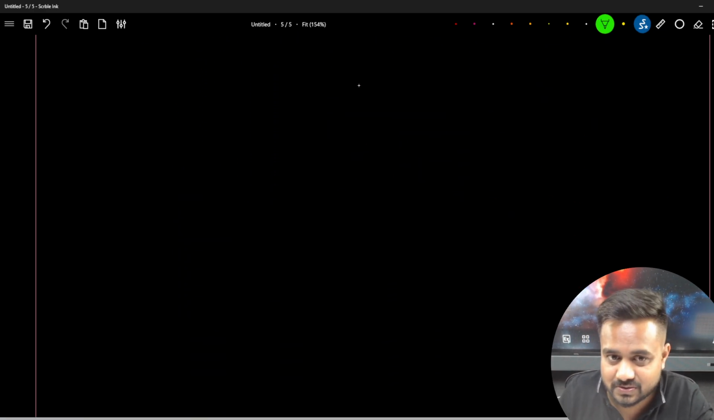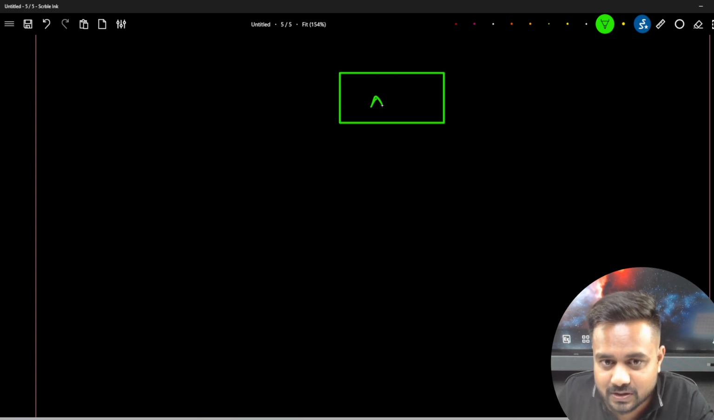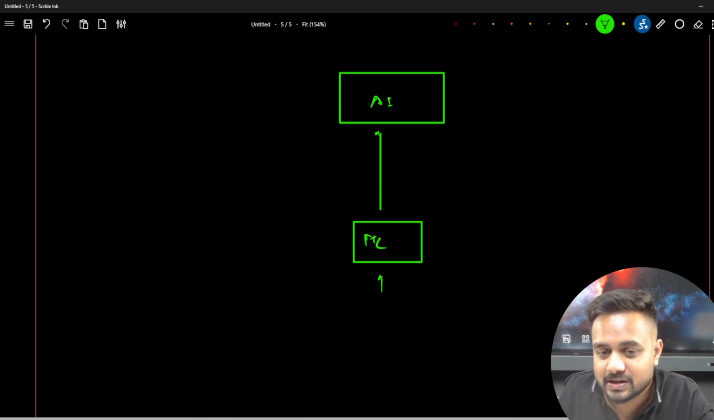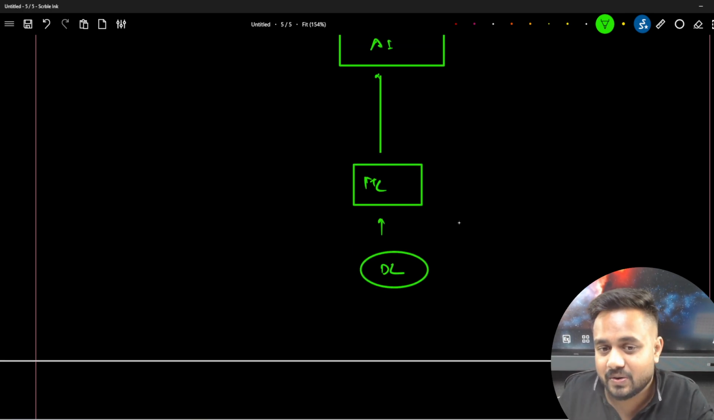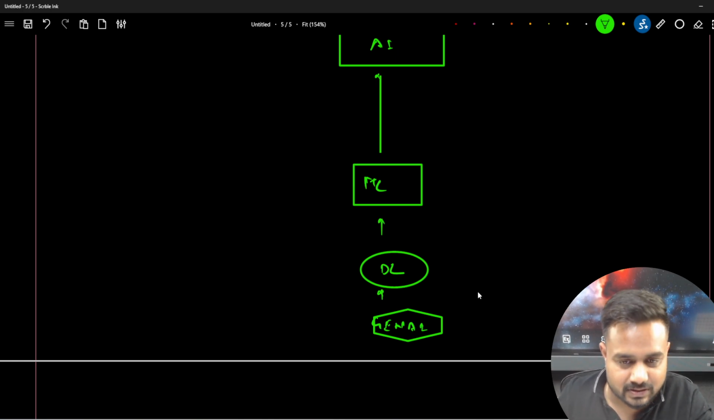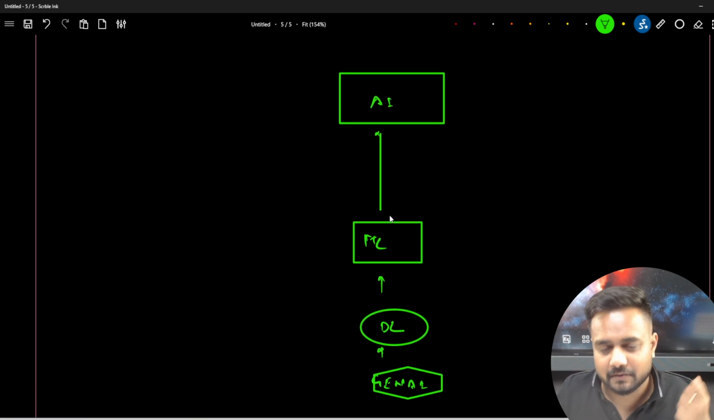You also got to know the meaning of this architecture. Here this AI means superset. This machine learning also belongs to AI. This deep learning also belongs to AI. And this generative AI also belongs to AI itself. So somehow everything is AI, artificial intelligence.